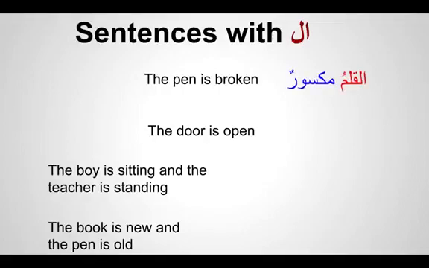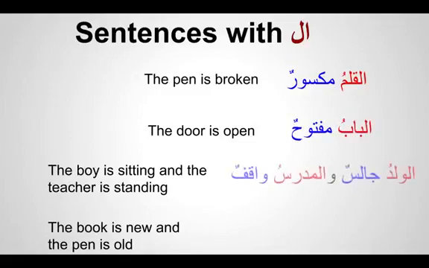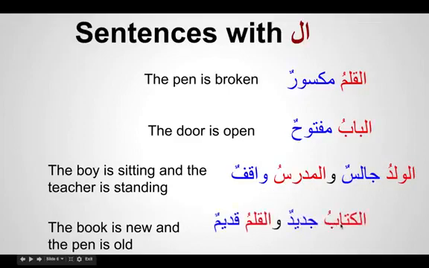For example, al qalamu maksurun, the pen is broken; al babu maftuhun; al waladu jalisun, the boy is sitting; wal mudarrisu waqifun, the teacher is standing; and al kitabu jadidun wal qalamu qadimun, the book is new and the pen is old. If you look at all these sentences, the mubtada begins with al, and what you notice here is the sign of dhamma. It is not fatha or kasra, it is the sign of dhamma.